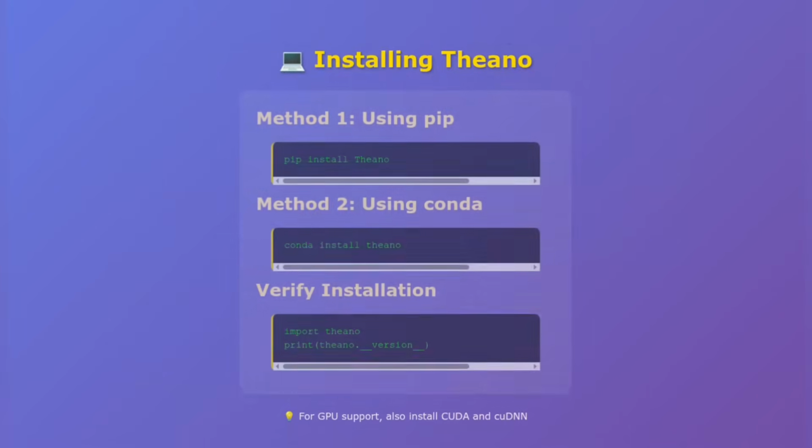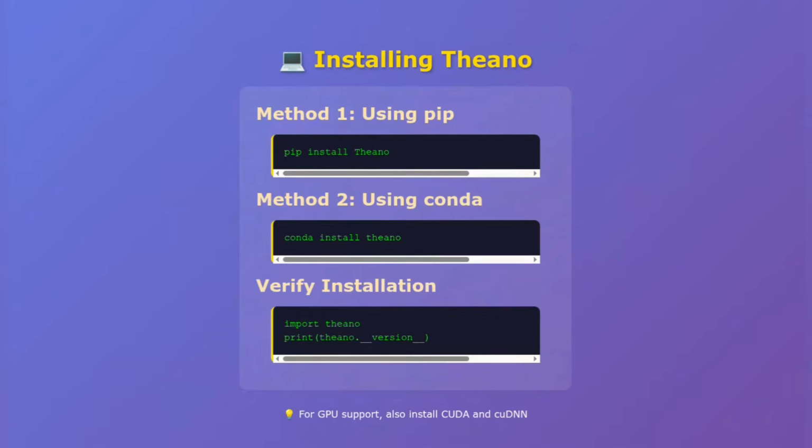All right, let's get our hands dirty. Time to install Theano on your system. The easiest way is using pip. Just open your terminal or command prompt and run pip install Theano. Now, if you want to use GPU acceleration, you'll also need to install CUDA and cuDNN. This can be a bit tricky, so I'll put links to detailed installation guides in the description below. You can also use Conda if you prefer. conda install theano.